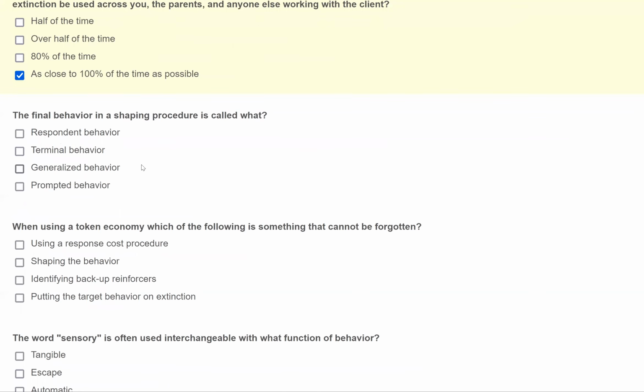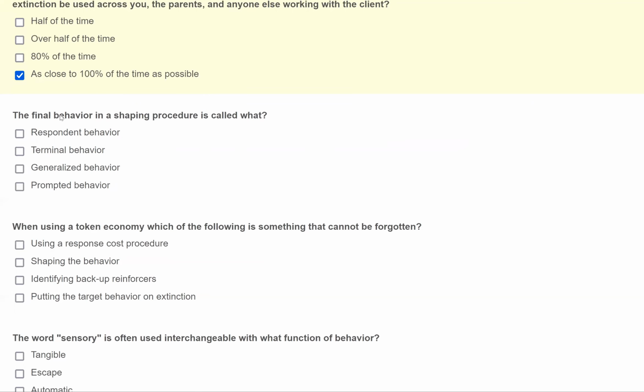The final behavior in a shaping procedure is called what? Okay, kind of a fluency check. Real quick, easy question. A lot of the questions on the exam aren't too difficult, all right? Especially if you've prepared, right? Easy questions, don't overthink them. Read the question, understand it, give your best answer.